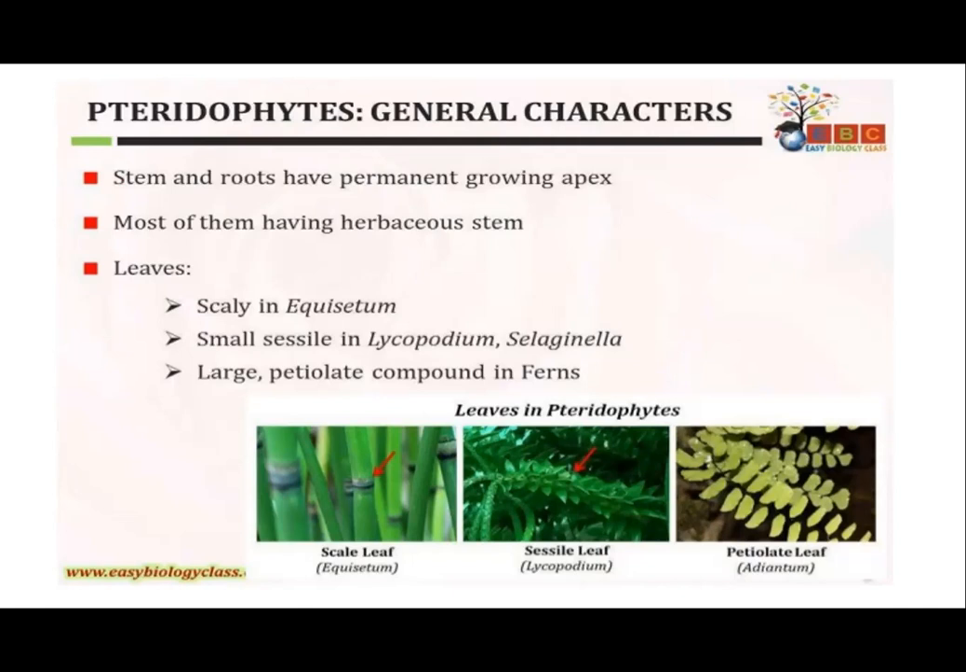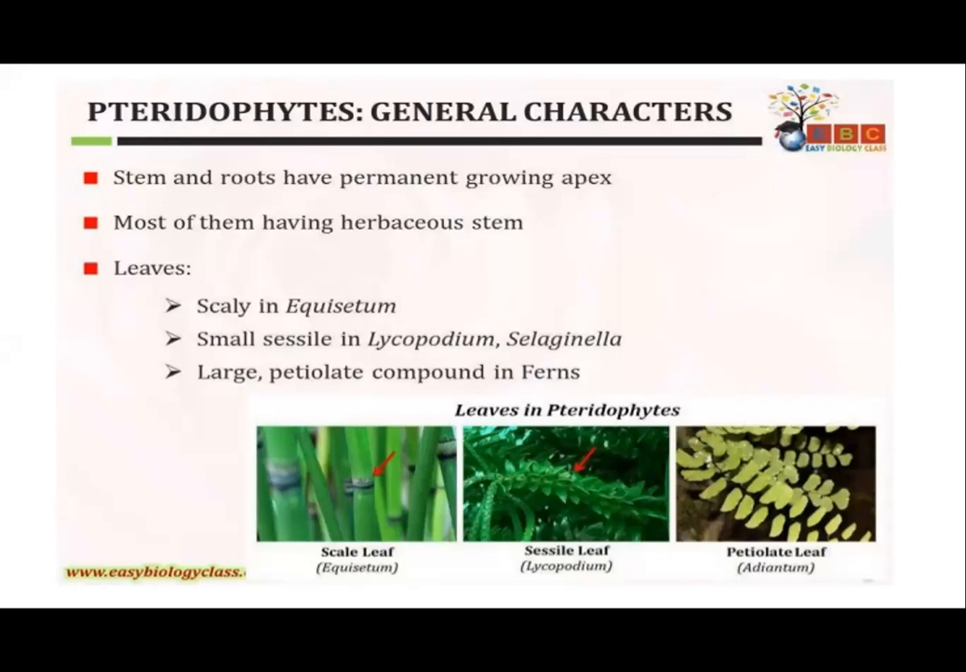Now, when we go to the leaf structure, the leaves play a very important and peculiar role in the pteridophytic plants, because the leaves are the most prominently observed, well-developed parts of the plants, and they are going to consist of the spore-producing organs, which we call sporangia.